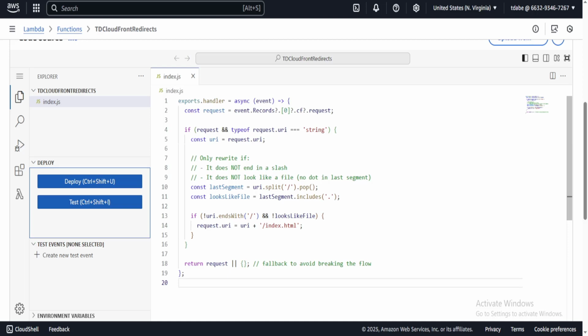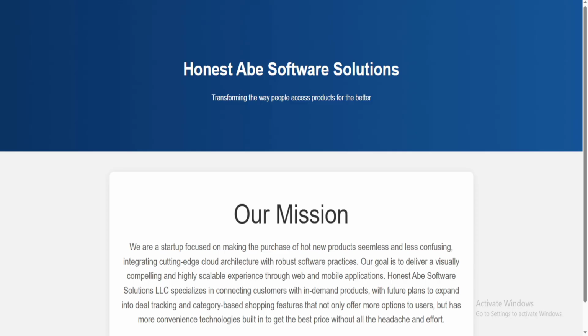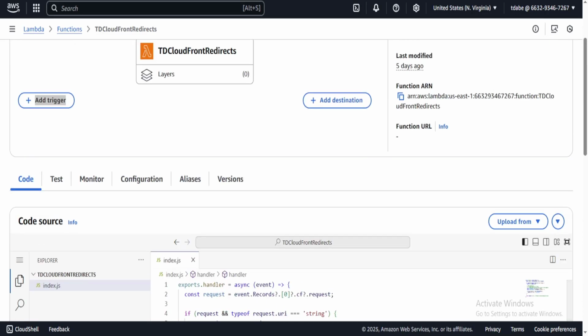And it's pretty simple. All it is that if your request is coming in and if the last thing is a slash, go ahead and default it to index.html. So that's what I did here. It pretty much simplifies it for me. I just didn't want to type out index.html. I feel like it looks a lot cleaner when you load the website and the about section just says /about. It looks cleaner to me. So I did that with this Lambda, but this Lambda is using Node.